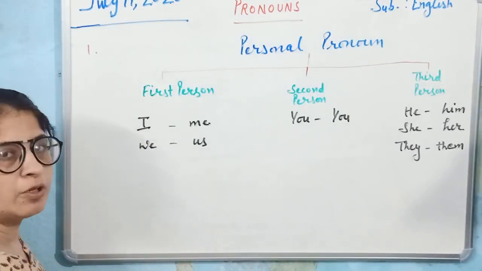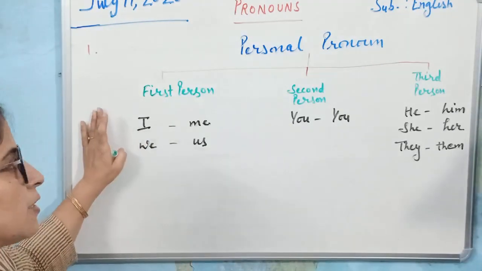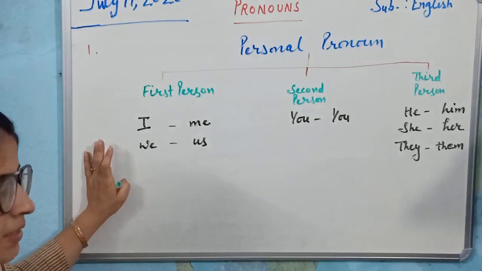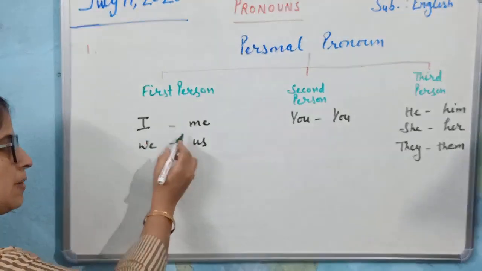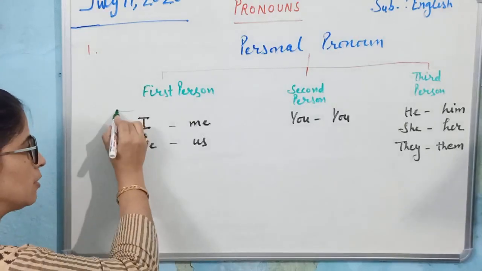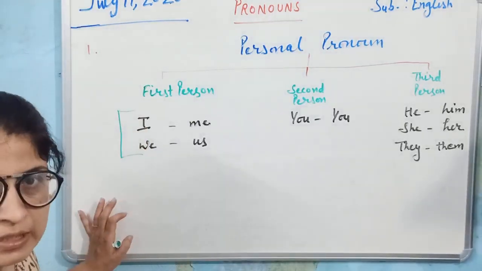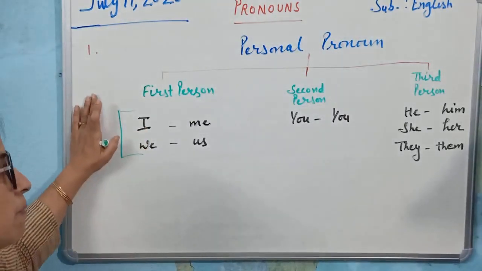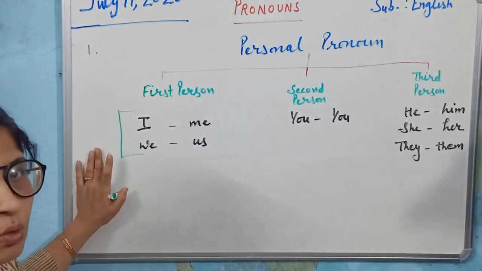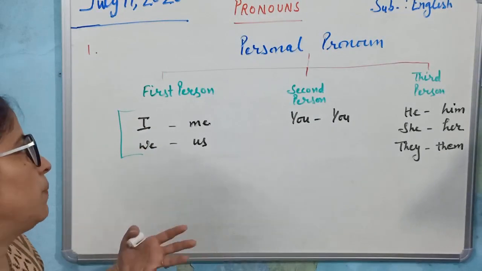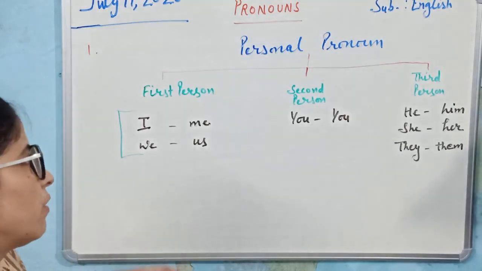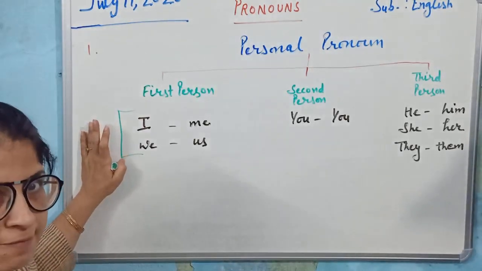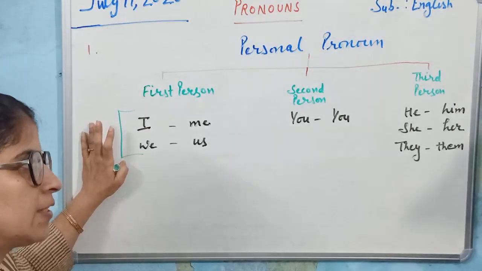For the speaker in the sentence, we make use of I, me, we, us. First person is the person who presents his views before others, or we can say the speaker in the sentence.